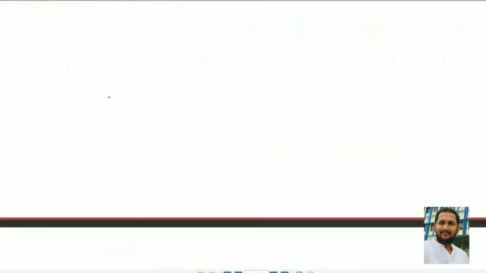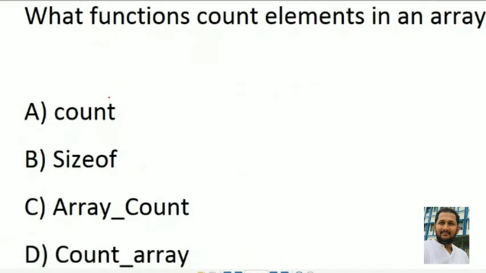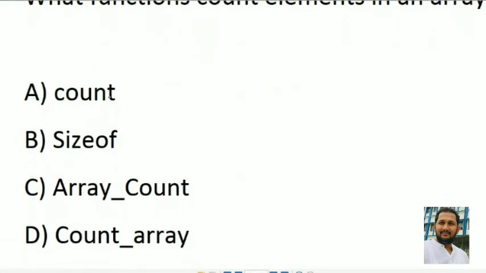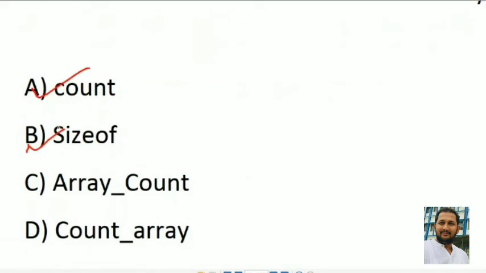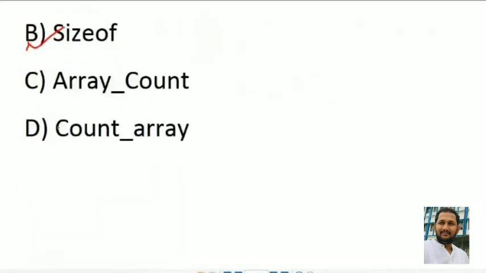Now question number 39. What function counts elements in an array? That is the count function as well as sizeof. These are the two right options. So option A is right, and option B is also right, because these two functions are used to find out the number of elements in the array.